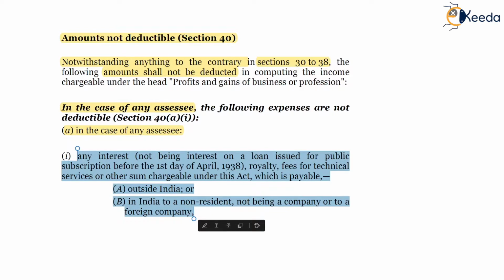So first, specific payment has been mentioned and thereafter any other sum chargeable to tax,